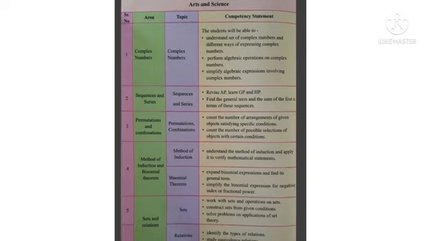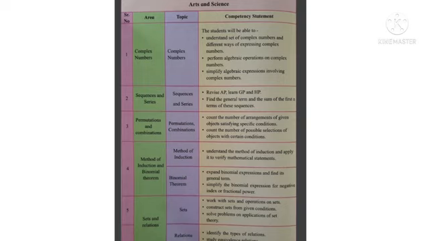Next, third topic is permutation and combination. This is a new topic. Here we count the number of arrangements of given objects satisfying specified conditions and count the number of possible selections of objects with certain conditions.